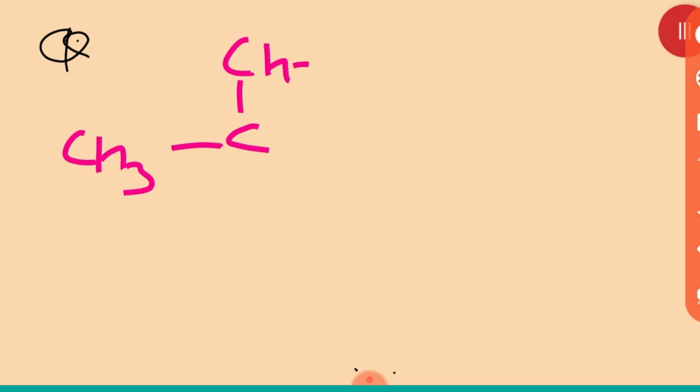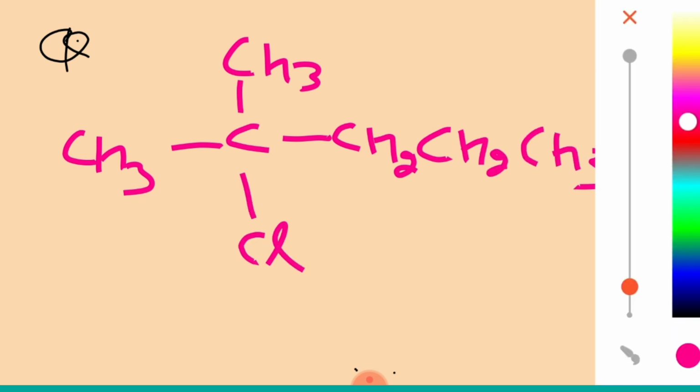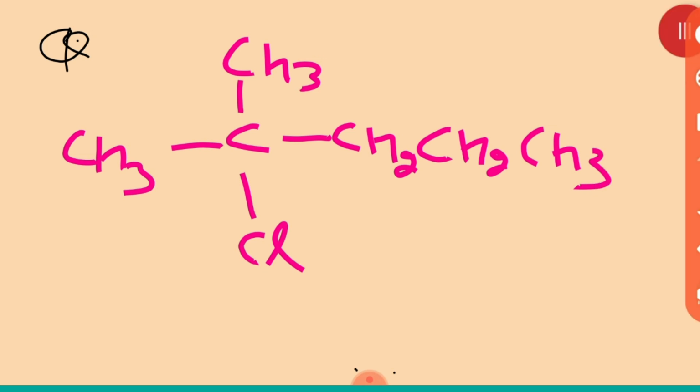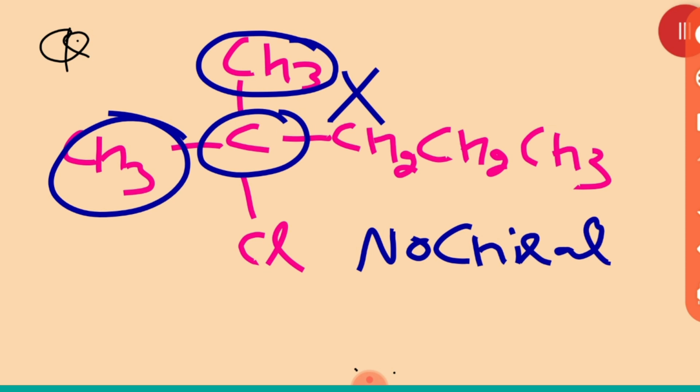Now I will give you one more example. You must see, all of you. CH3, CH3, CH2, CH2, CH3. Now tell me, is it a chiral carbon? No, it is not a chiral carbon, because both CH3 are the same. Understood my point? Clear? And just remember one thing more, only an asymmetric carbon can make optical isomerism.